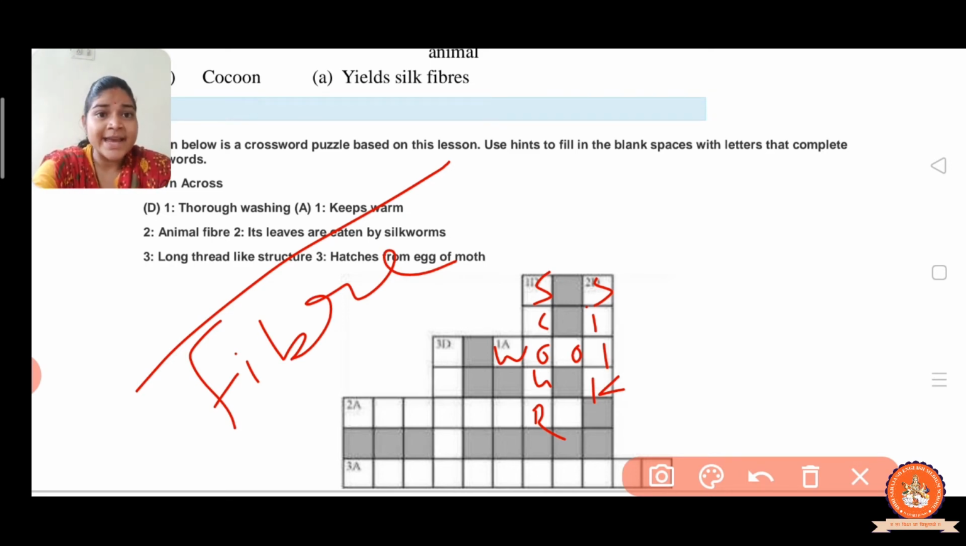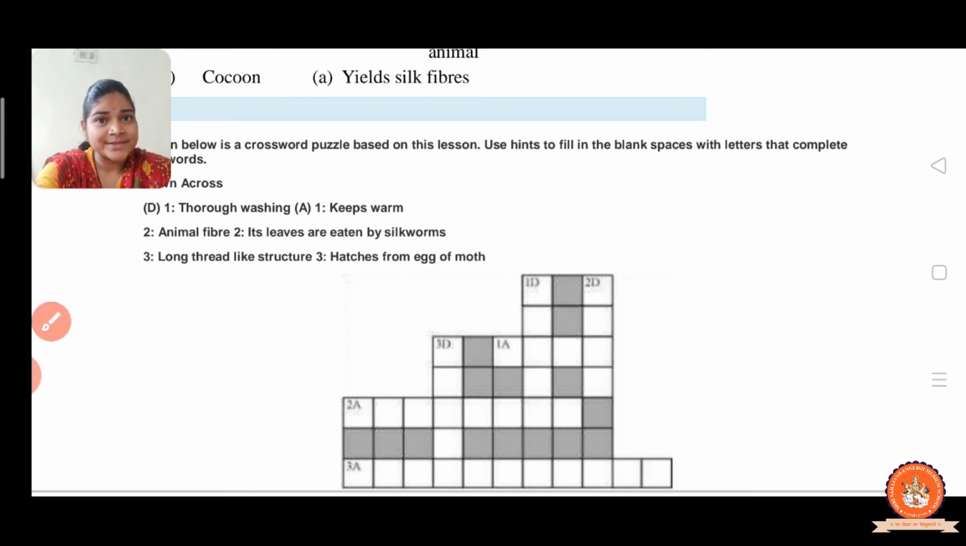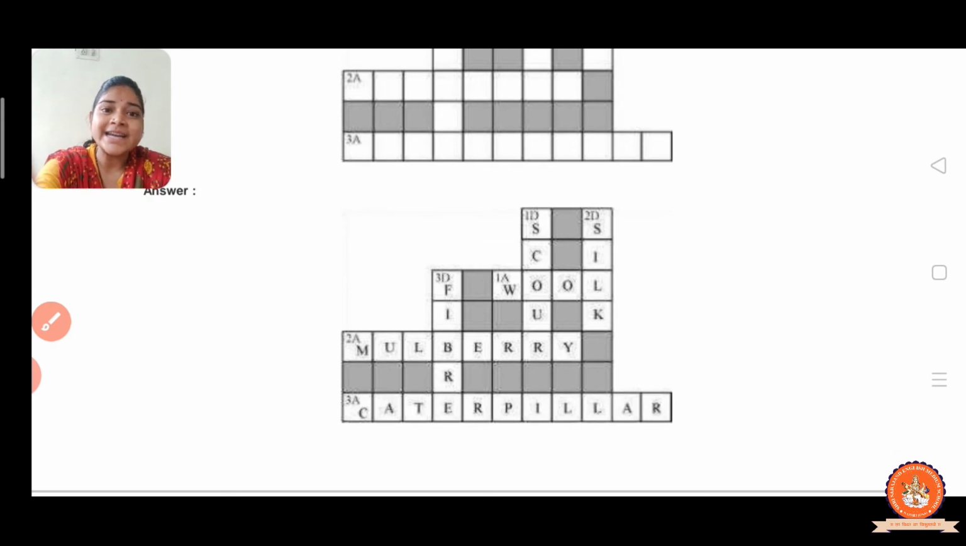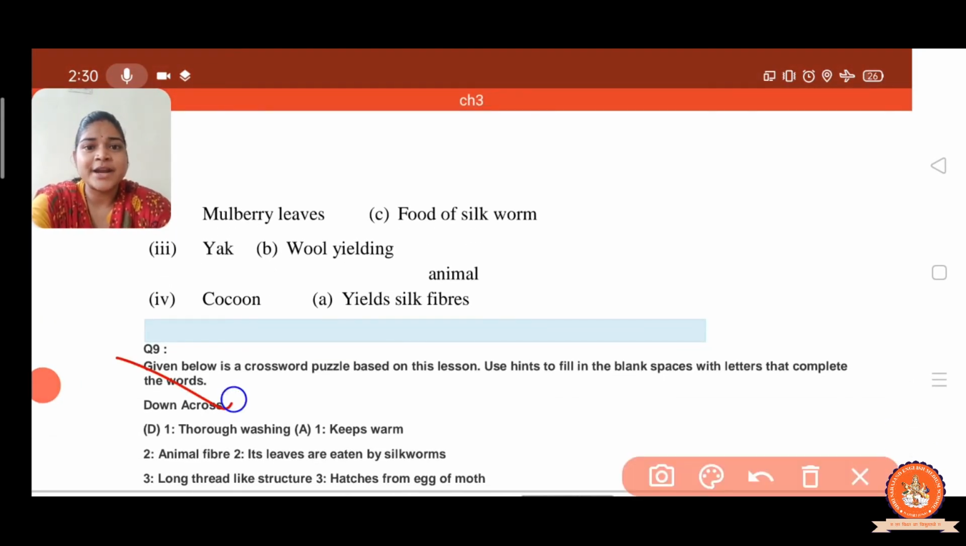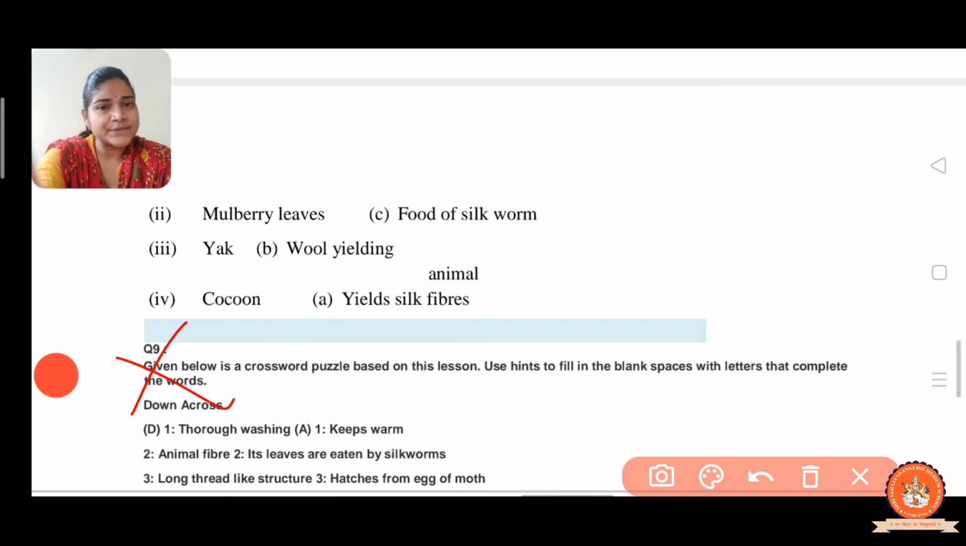Now the last, hatch from the egg of moth. It is the caterpillar. So question number 9, do not write in your book. It is just for your knowledge.